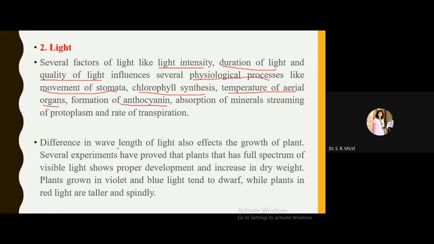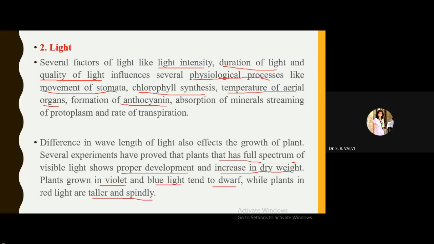Now, difference in the wavelength of light also affects the growth of plant. Several experiments have proved that plants that have the full spectrum of visible light show proper development and increase in dry weight. And plants grown in violet and blue light tend to dwarf, whereas the plants in red light are taller and spindly. So here again see, depending on the light the plant becomes tall or short.